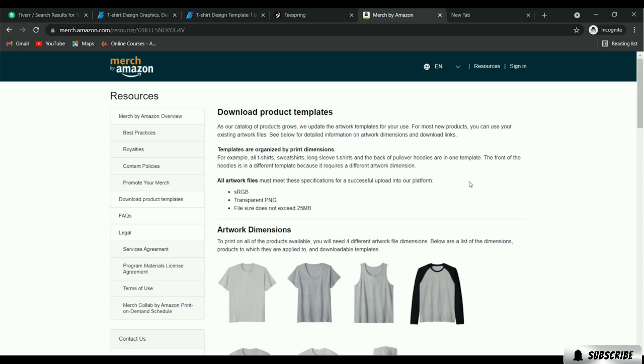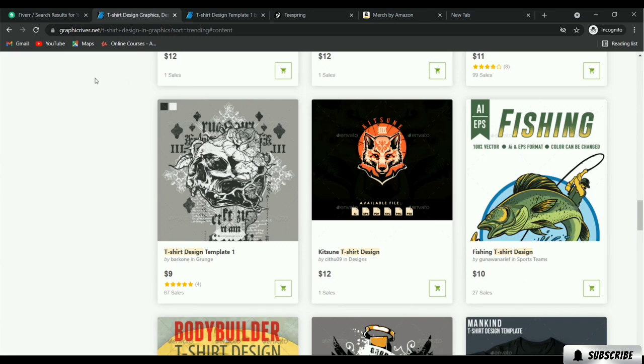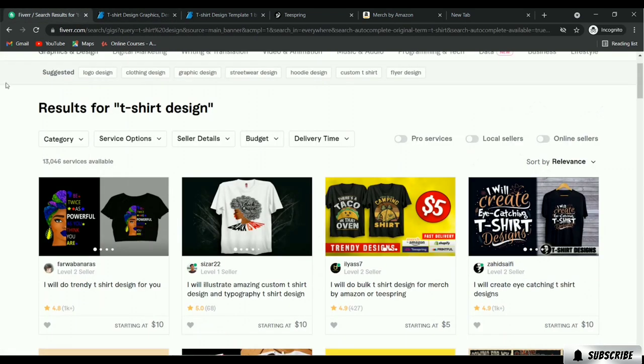So you can focus on Merch by Amazon, you can focus on Teespring, you can focus on Graphicriver, you can focus on Fiverr.com. These four sites are 100% trusted, and you can generate a huge amount of revenue from these sites because all of them are trusted. So let me summarize these four sites once again. Fiverr.com is a very good source for earning actively, because you just have to upload the gigs and you will get the buyer orders and you have to design them.